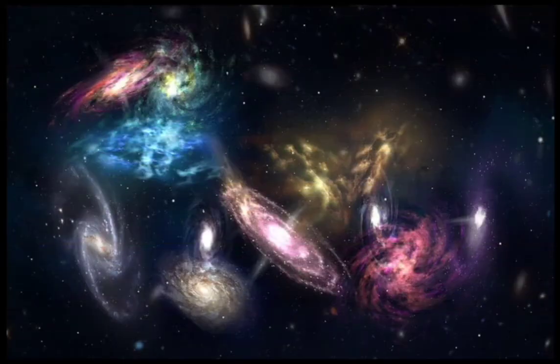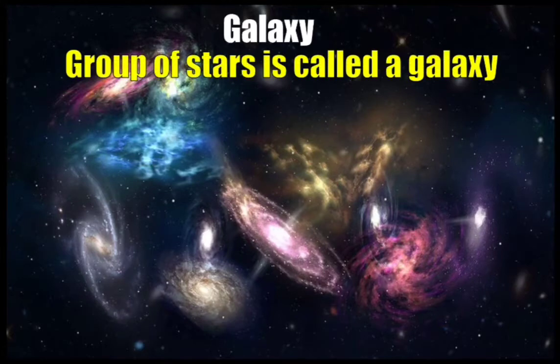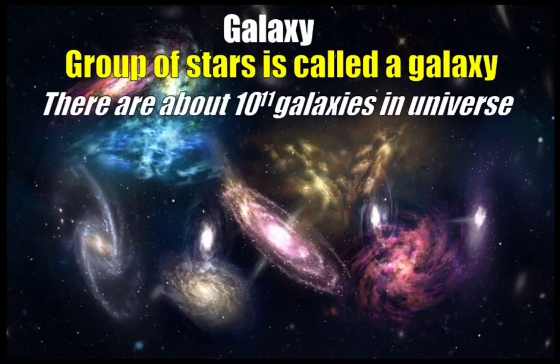Now, in the universe there are numerous galaxies. In this picture you can see the galaxies present inside our universe. So what are these galaxies? Galaxies are basically groups of stars, and remember, this is not a small group of stars but a very huge group, in which around 10 raised to power 11 stars are present.